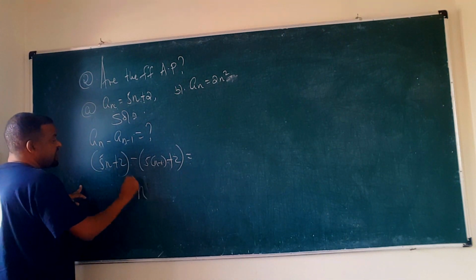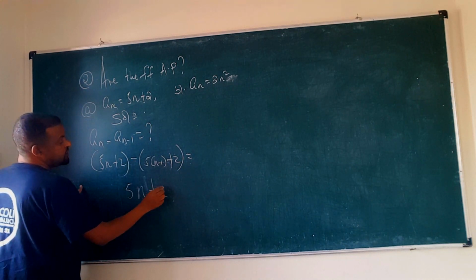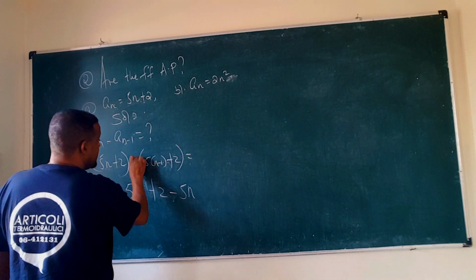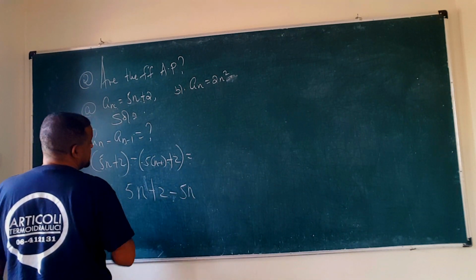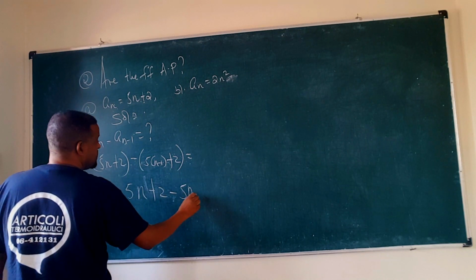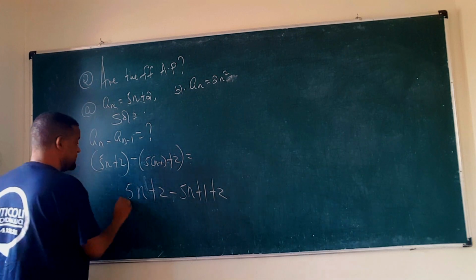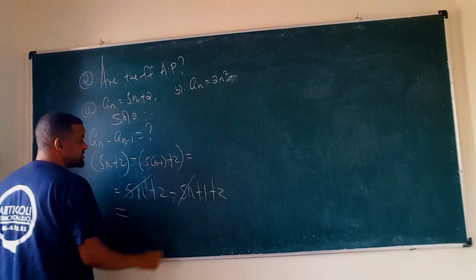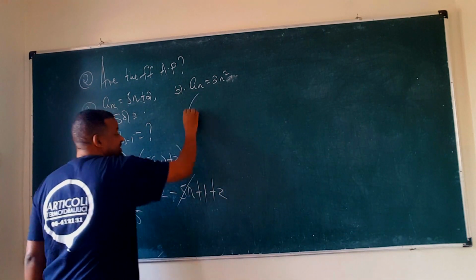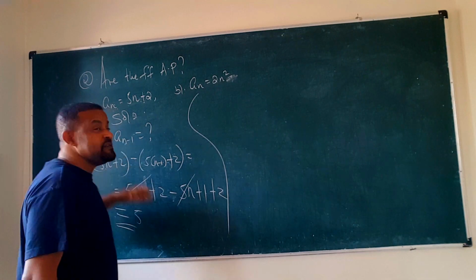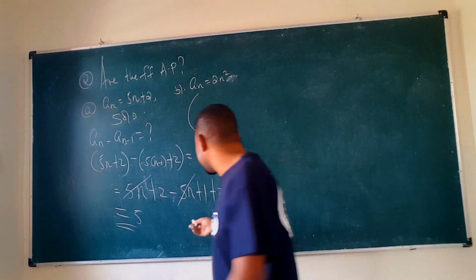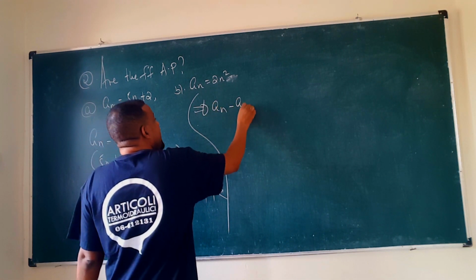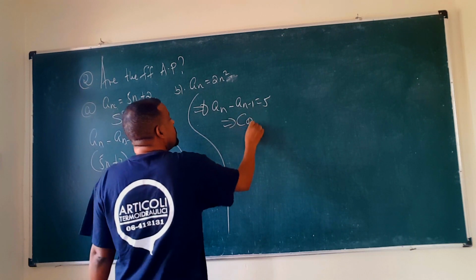Okay, so this is 5n plus 2. This is what? 5 times n is 5n, negative 5n. Negative times negative is what? Positive, which is positive 1. Okay, plus 2 ይሆናል ማለት ነው። So this is 5n will be cancelled down by 5n. 2 plus 1 plus 2 is what? Which is 5. So the difference between two consecutive terms is what? 5 no matter. Okay? So which is 5, which is constant no matter. So an minus 1, which is 5, which is constant no matter.